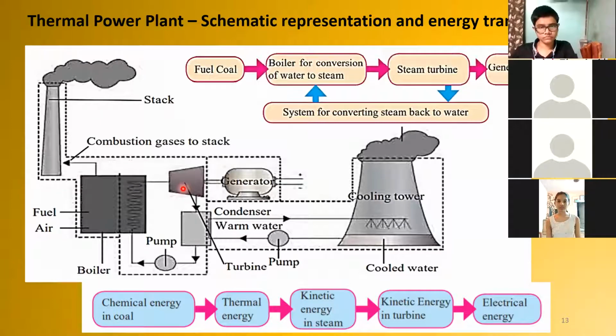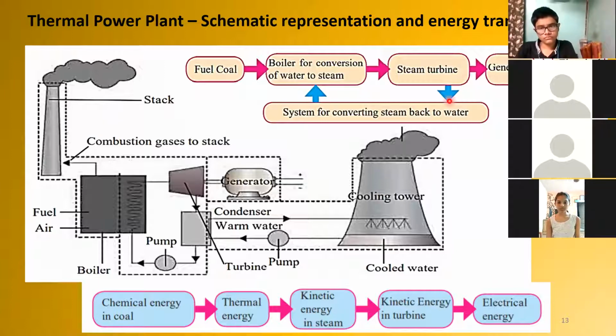Getting it? See the diagrammatic representation. There is fuel coal, which is in the boiler. When it is burnt, the conversion of water to steam takes place. The steam moves the turbine. Generator produces electricity. Electricity is given out.